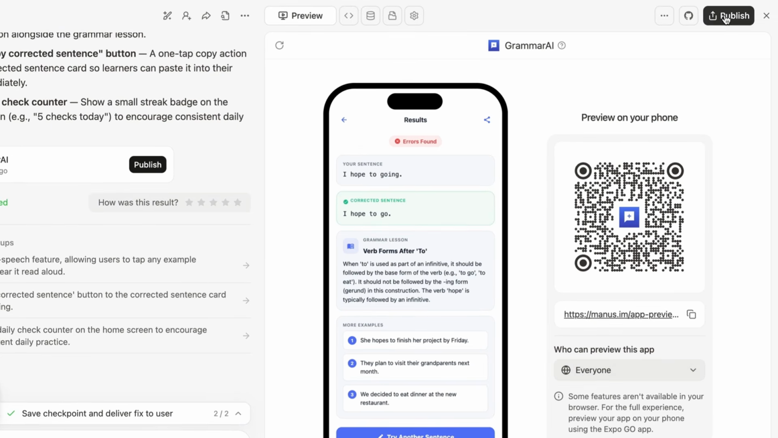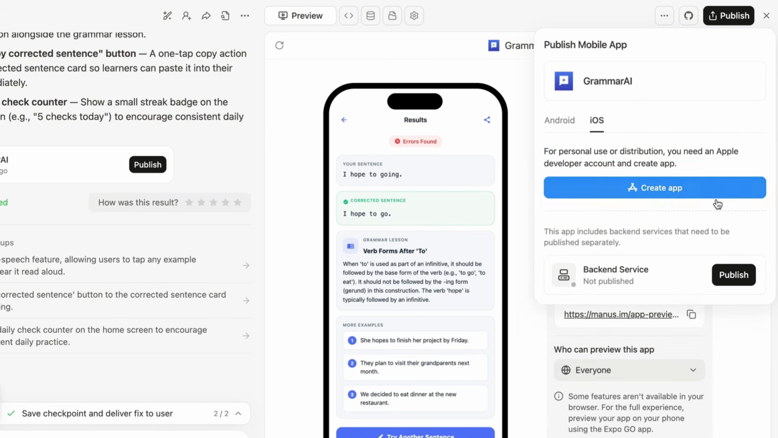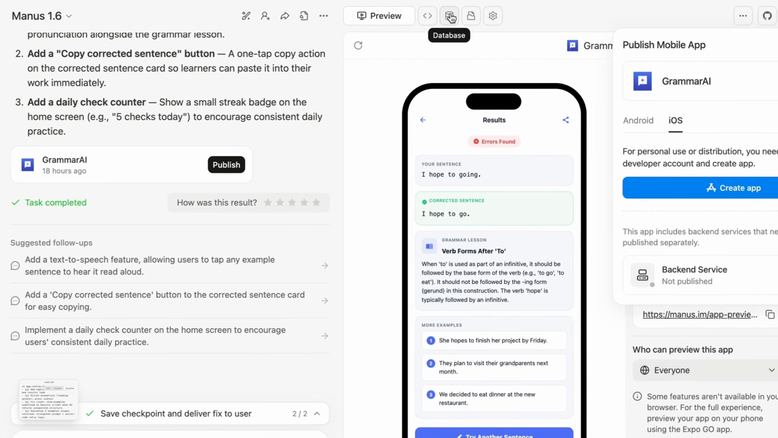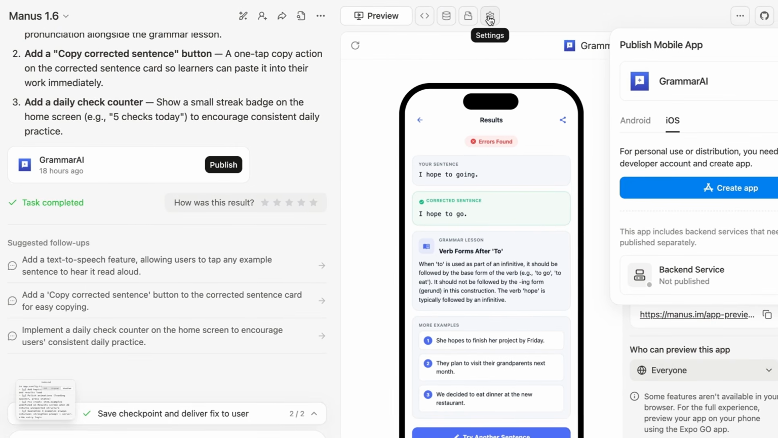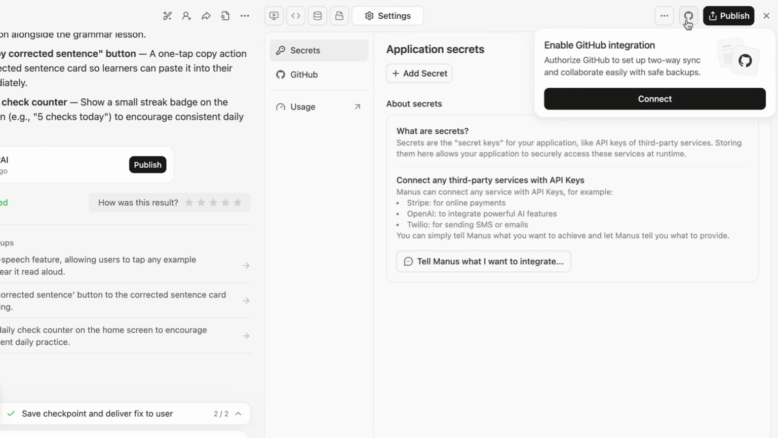But if we go over here, click publish, we need to create a backend service here. So this app includes backend services that need to be published separately. Now we also have the iOS one here too, to publish an app or create an app here too. Now there are going to be steps involved, but know that you can do this within Manus. And there's a database here, file storage and settings that we can go into in order to get this published. But you can also get it off Manus by connecting it to GitHub. So you can add it to GitHub, take the code off Manus, and then use it elsewhere.